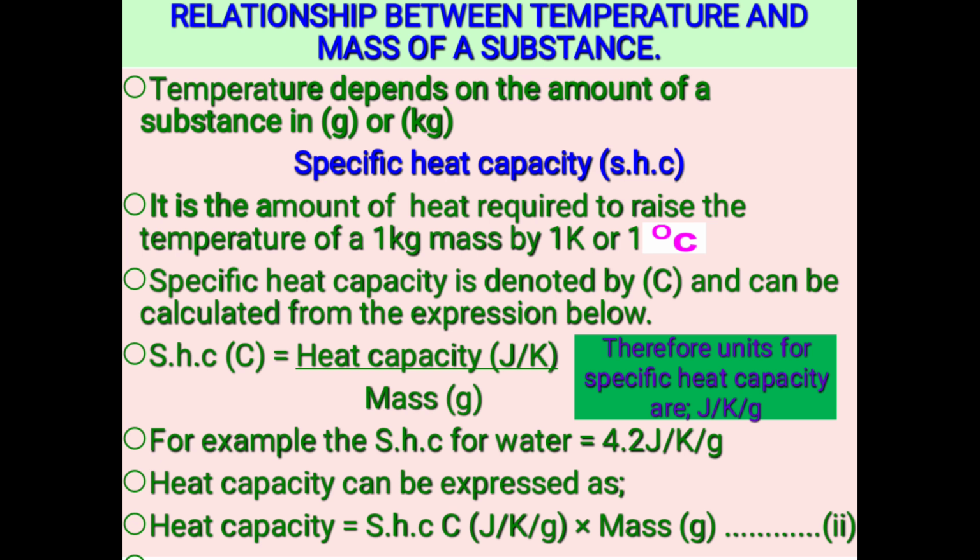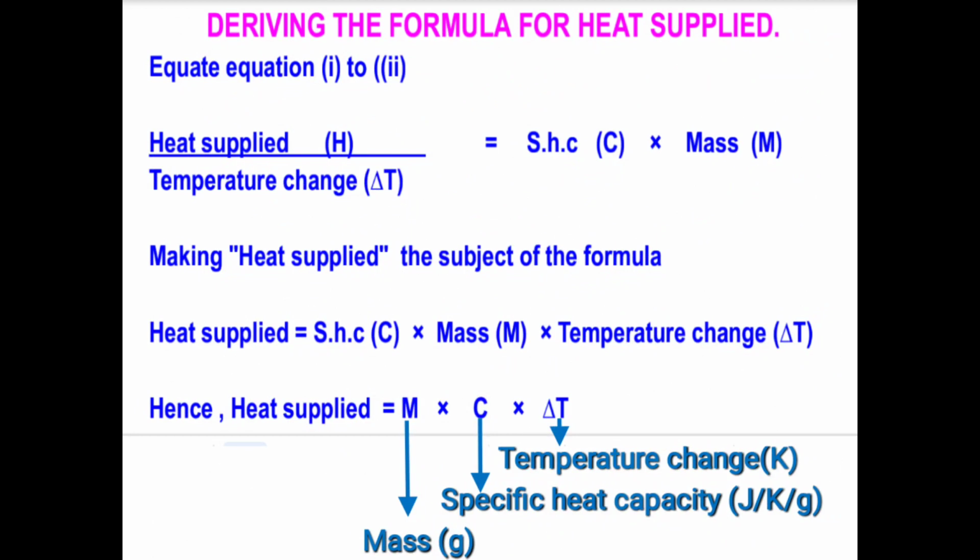Okay, we continue. Now we have seen heat capacity being expressed in two formulas. So now, since heat capacity is the subject of the formula in both cases, we can now equate those expressions.